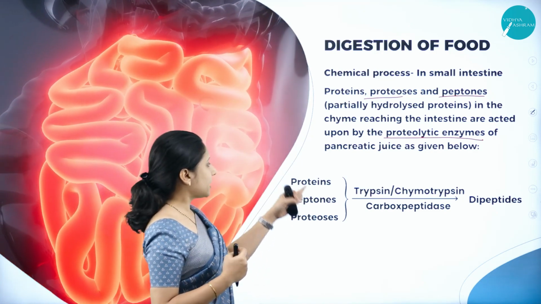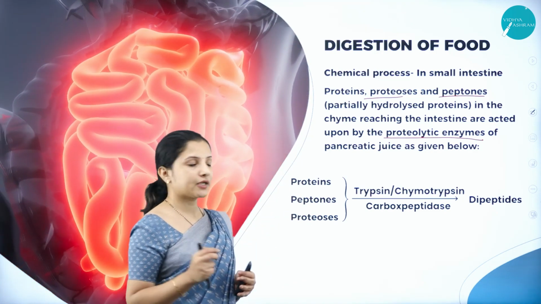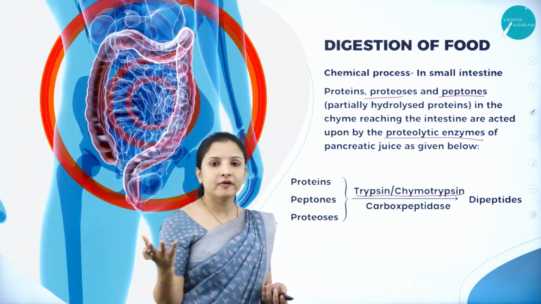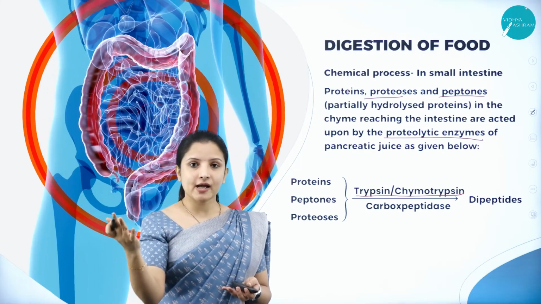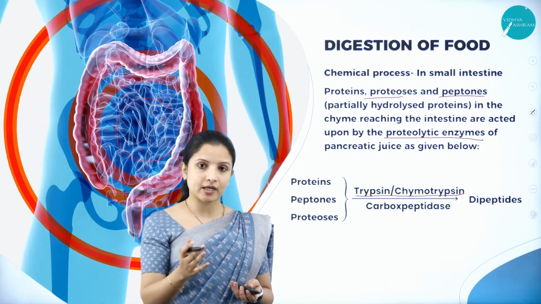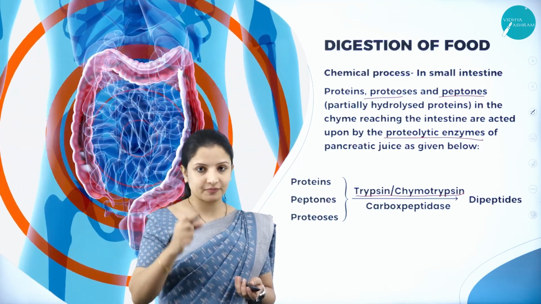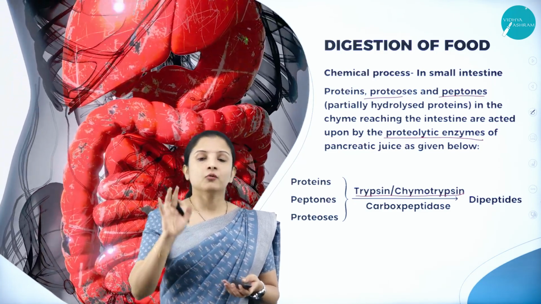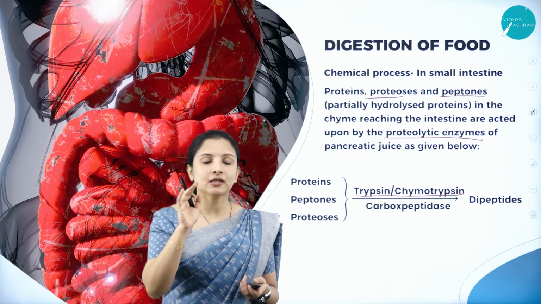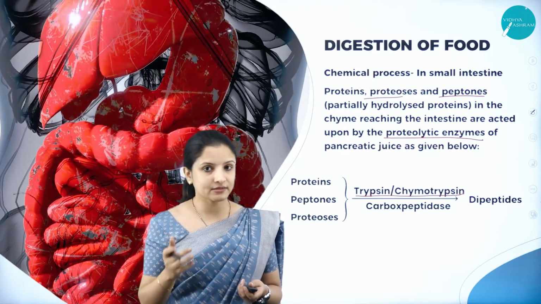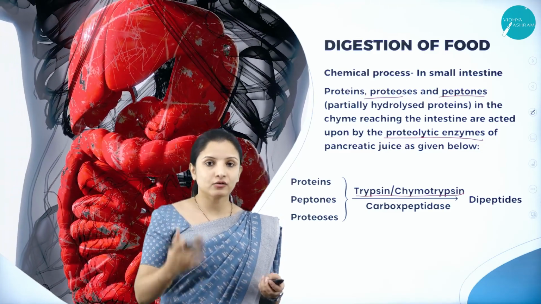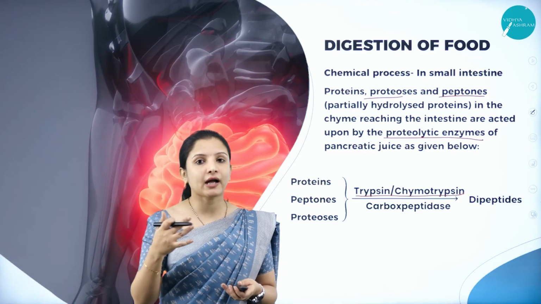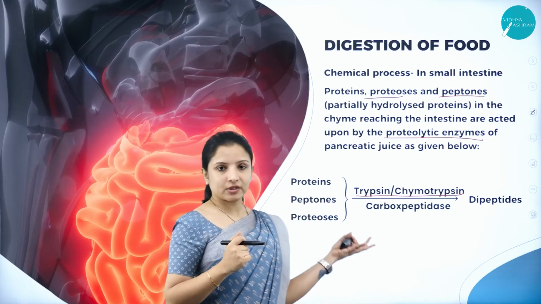So proteins, peptones and proteoses, in the presence of trypsin. How did we get trypsin? The pancreas secreted pancreatic juice which contained trypsinogen. That trypsinogen was in the inactive form. Once it reached the intestine, enterokinase enzyme got secreted. That enterokinase enzyme converted the inactive trypsinogen into the active trypsin form. So that is how it got converted.